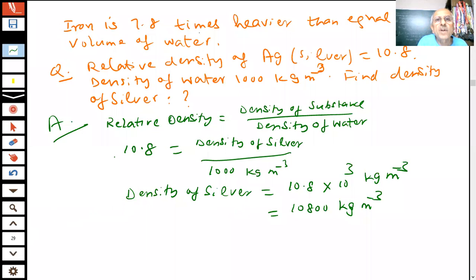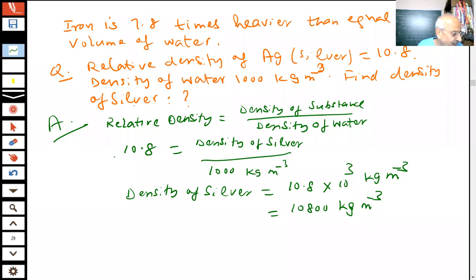What happens if a body is immersed in water? What does it do? It displaces water. If a body is completely immersed in water, it will displace water, which will appear in the form of loss in weight, which will be equal to the weight of the body. So this is what is important.